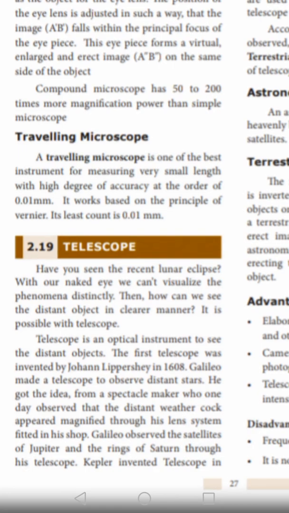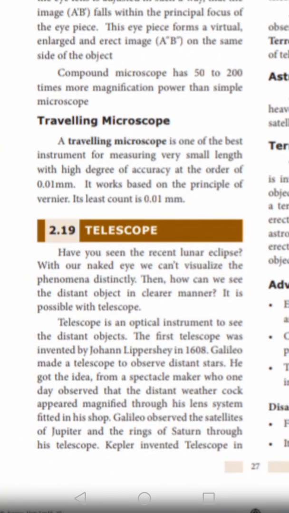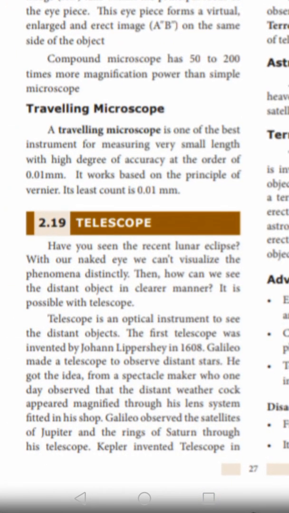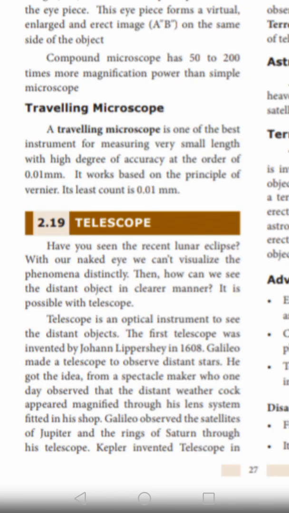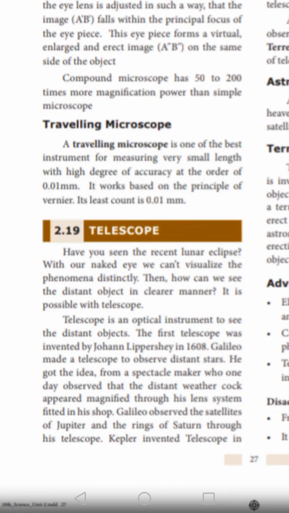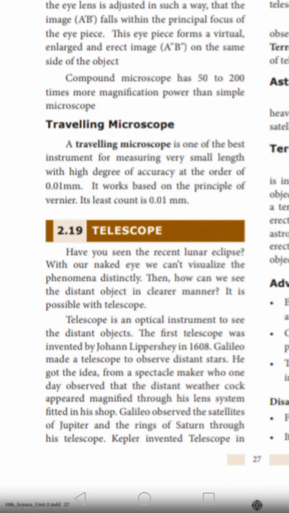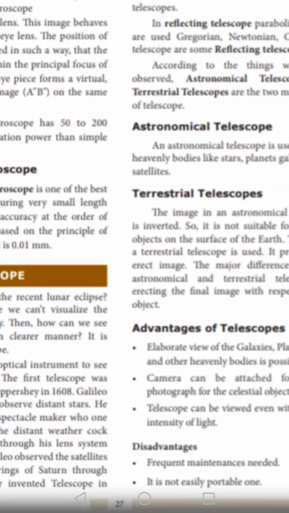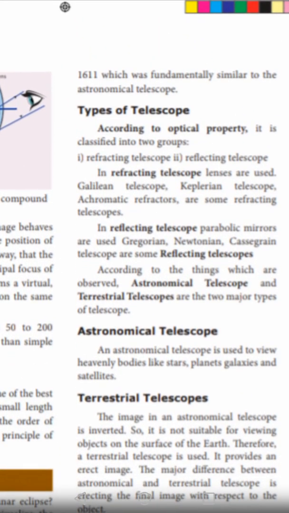Fitted in his shop, Galileo observed the satellites of Jupiter and the rings of Saturn through this telescope. Kepler invented the telescope in 1611, which was fundamentally similar to the astronomical telescope.